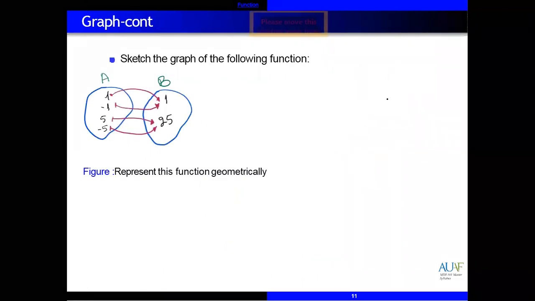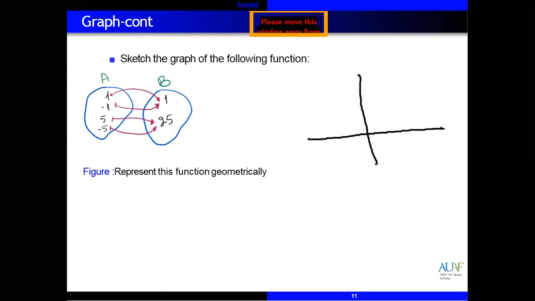Okay, now we have these two sets, A and B. So how to draw the graph? Same. No need of joining, we just need the points. Like what? 1 with 1, minus 1 is also with 1. So if x is 1, y is also 1. Same when x is minus 1, y is also 1. So if you draw one line here, one line here, these are the points minus 1 with 1 and plus 1 with 1.